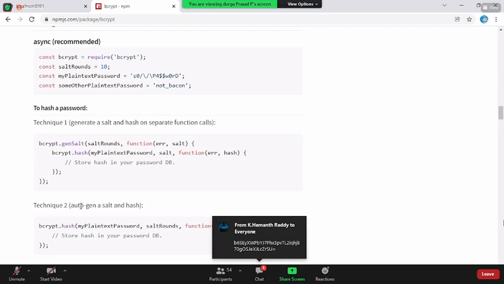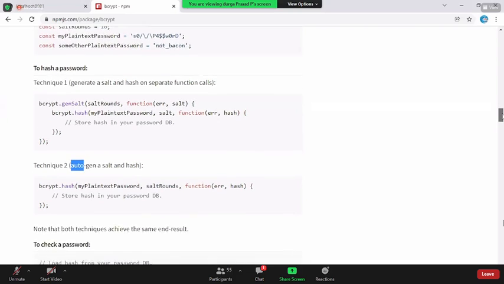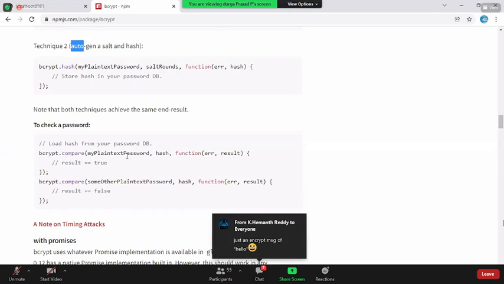Technique 2, auto-generate a salt and hash with bcrypt.hash of the plain text. To check the password, bcrypt.compare my plain text password with the hash.